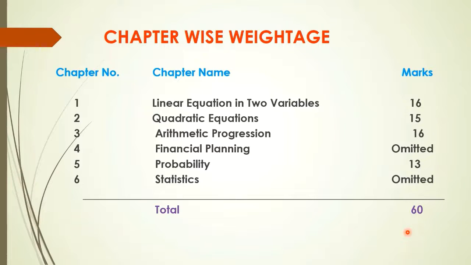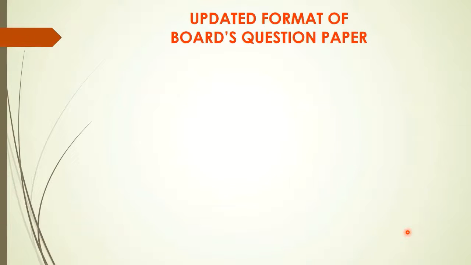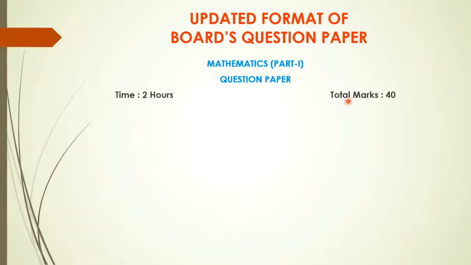Now let us go further towards the updated format of board's question paper, how the paper pattern will be. So let us start looking at it question wise. Mathematics part 1, the question paper will be of 40 marks and the time allotted will be of 2 hours. But now because of COVID-19, the extra time will be given to you.